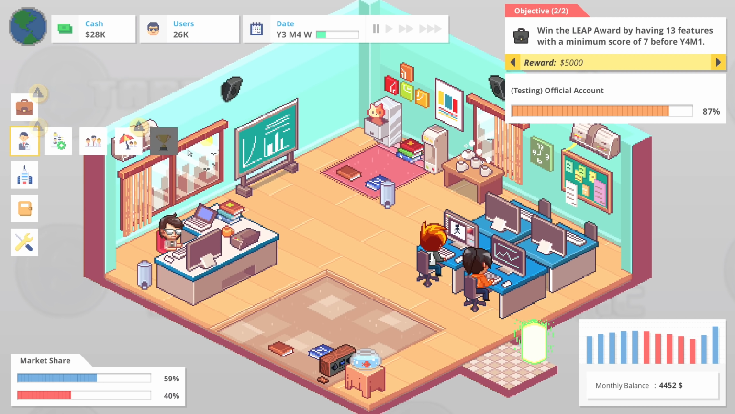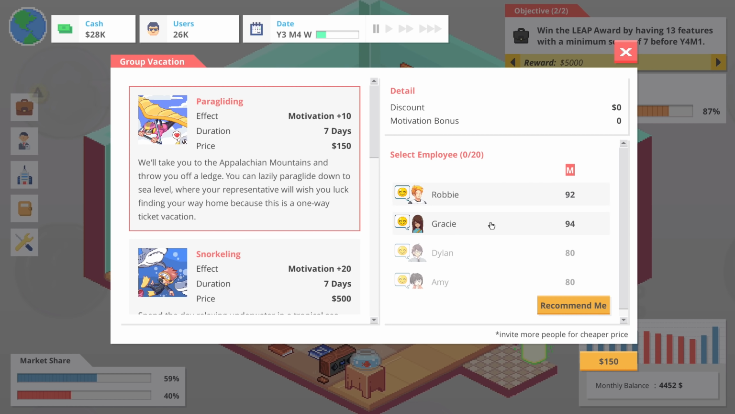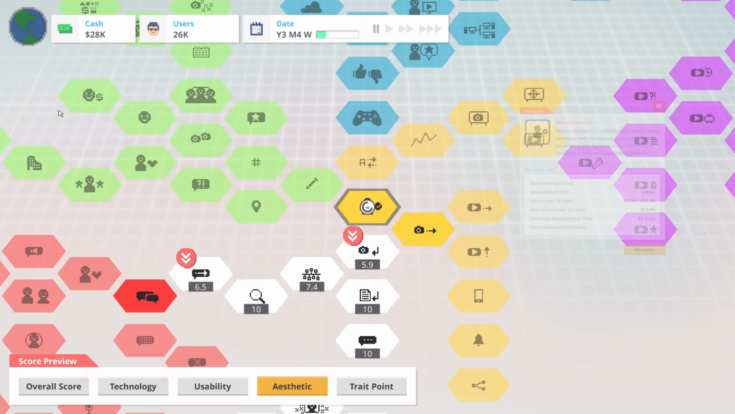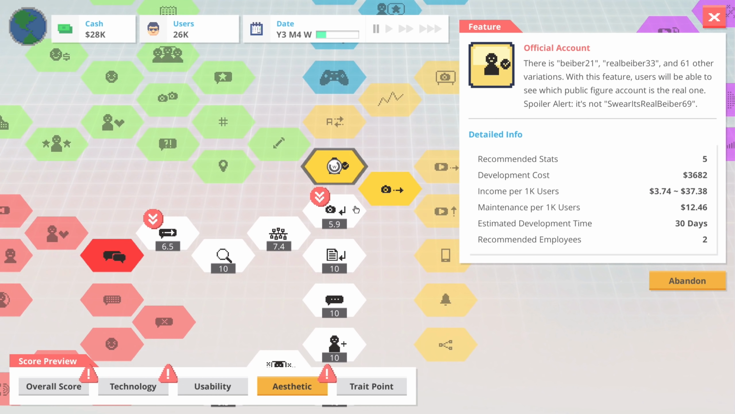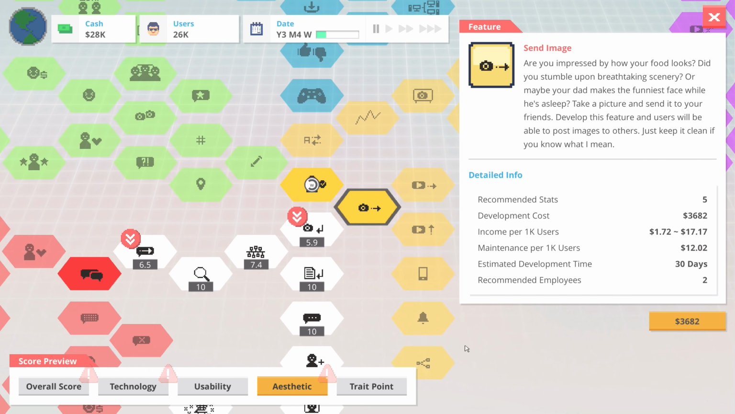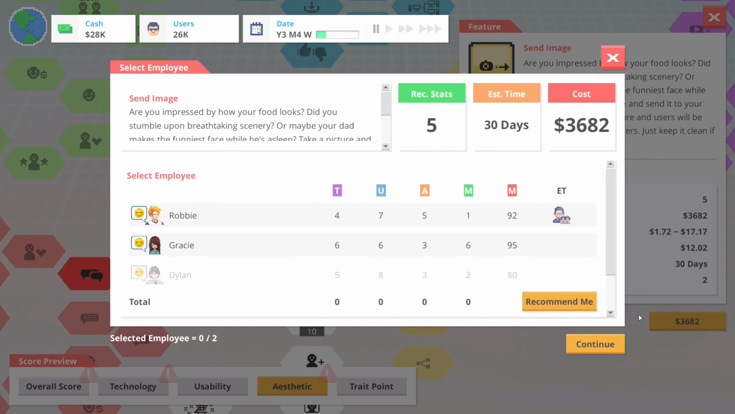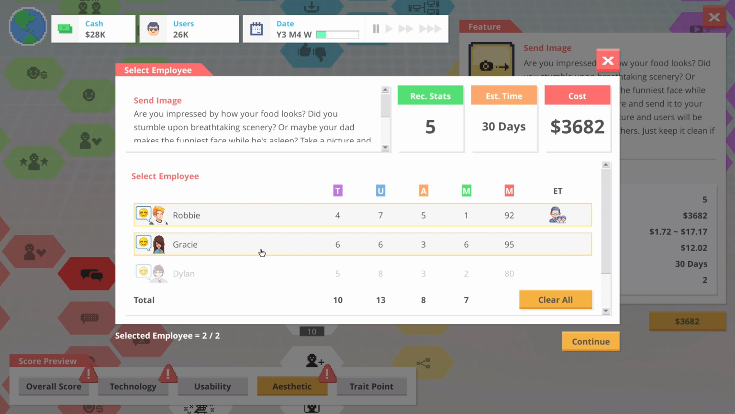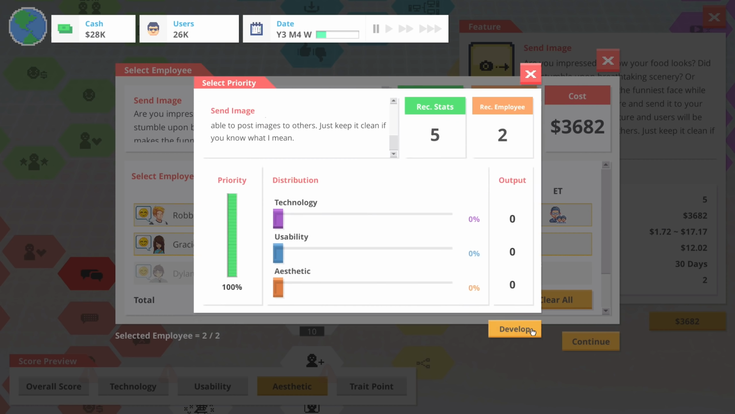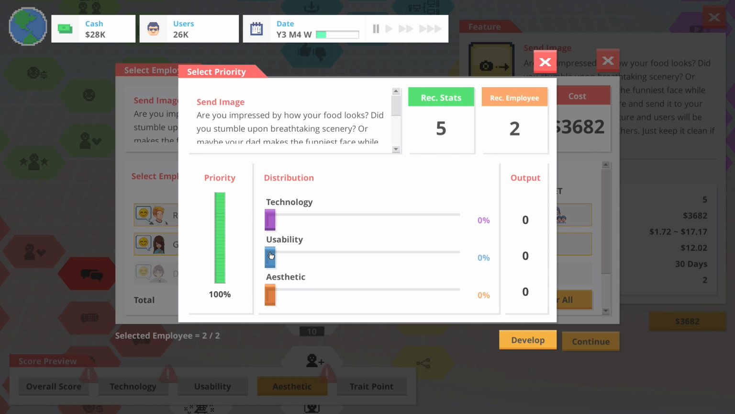Let's see. So employees, group vacation. I do like that I can send everybody. That's kind of cool. Right. So project feature. So here's my thinking. This recommends 2 people, right? So let's start looking into sending images. We can put Robbie and Gracie on that. And we'll continue. I feel like sending images needs to be easy. So let's do 4 there.